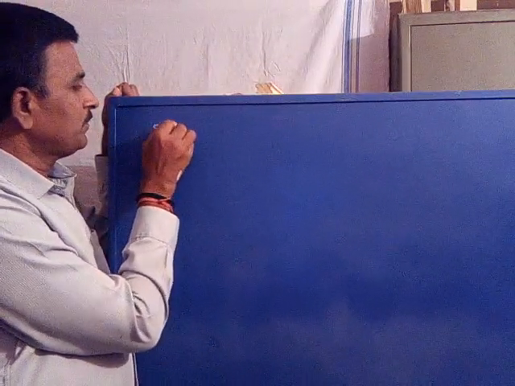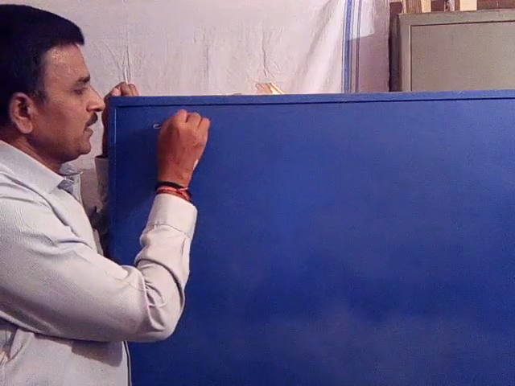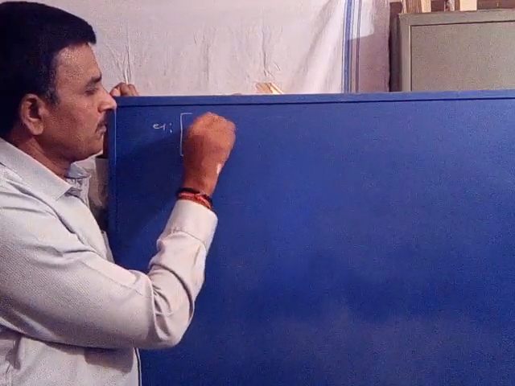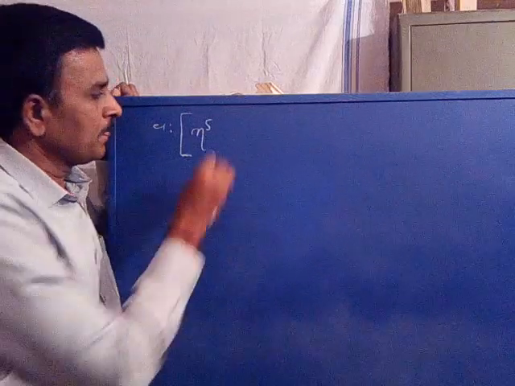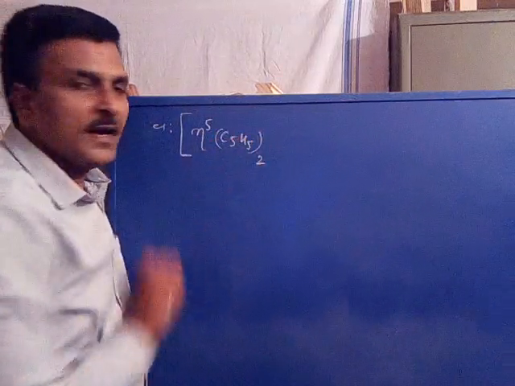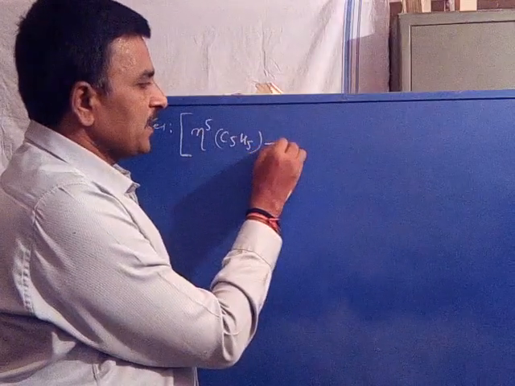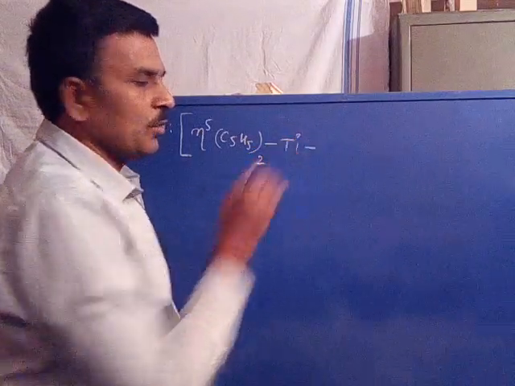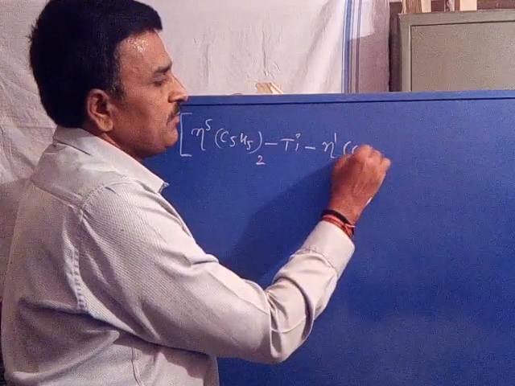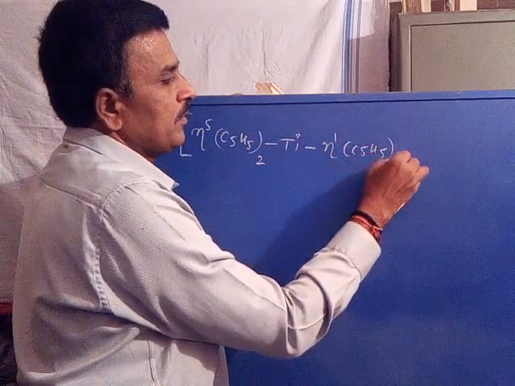Another example: hapticity 5, C5H5, 2 ligands, and C5H5, 2 ligands bound with titanium through hapticity 1.